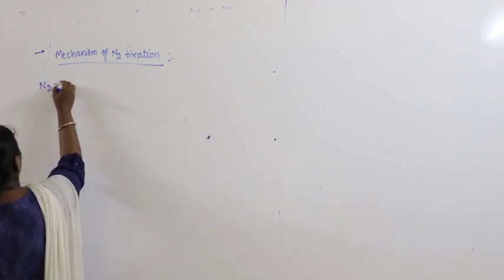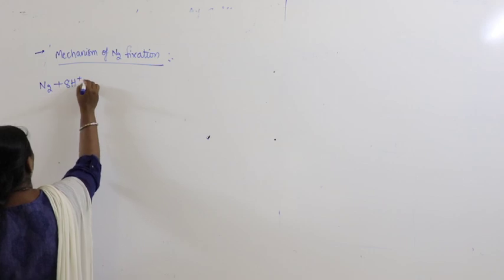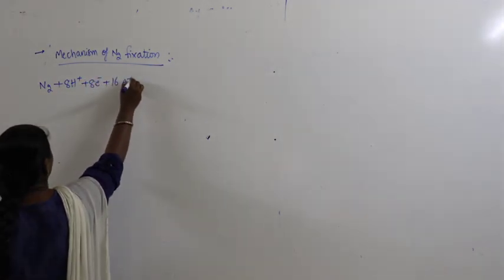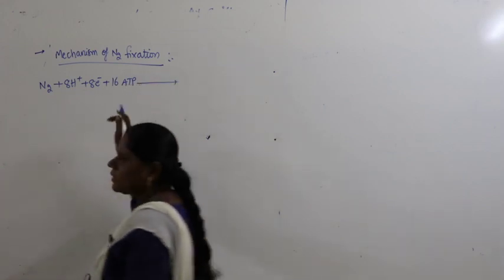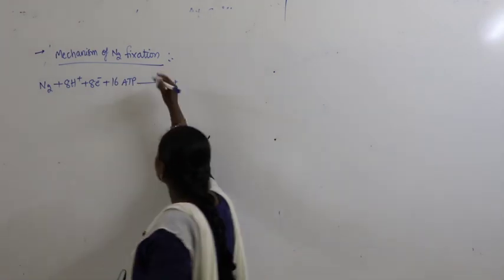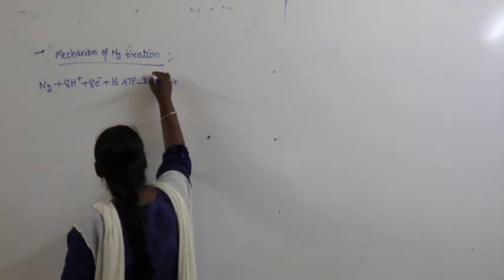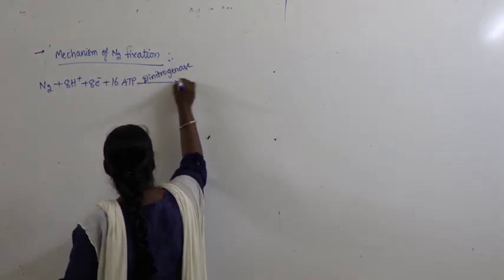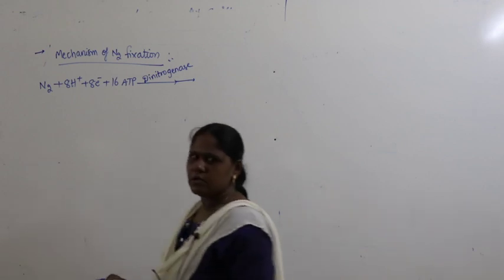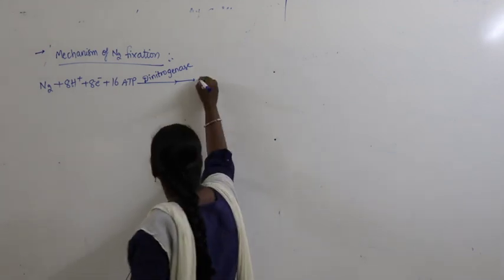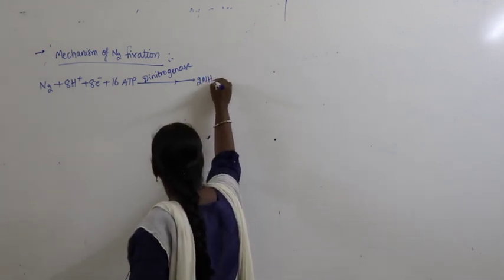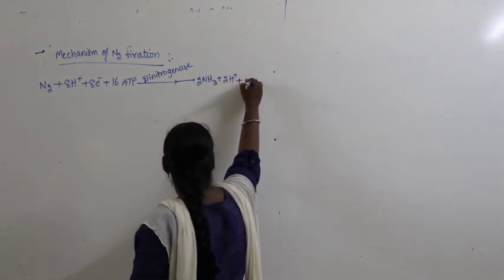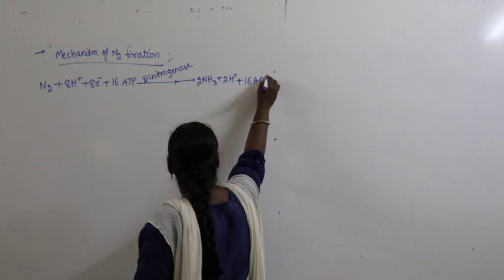Nitrogen takes the help of 8 protons, 8 electrons plus 16 ATP, and with the help of an enzyme dinitrogenase